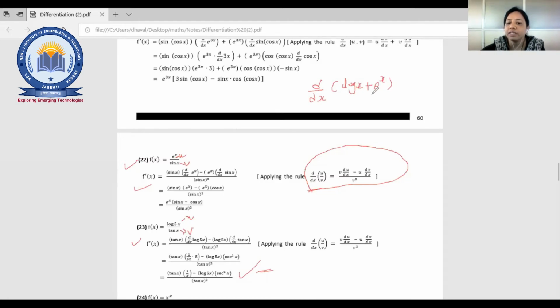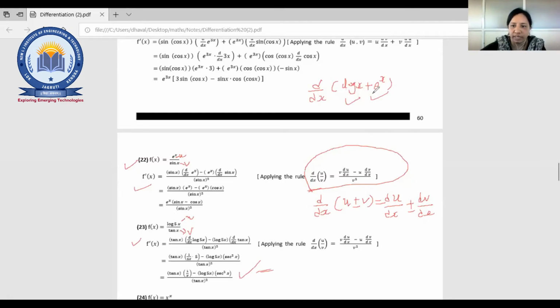That means u plus v. I have told you the rule: d by dx of u plus or minus v is du by dx plus or minus dv by dx. So in the same way you do the differentiation separately. First you will do it for log x and then for e raised to x.